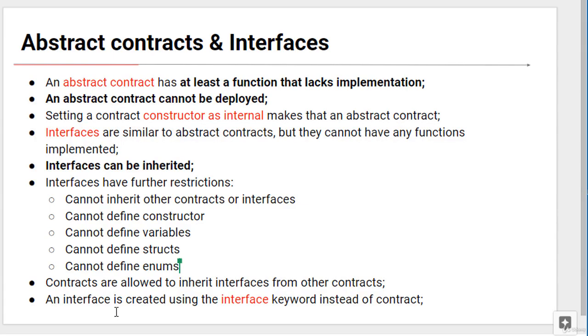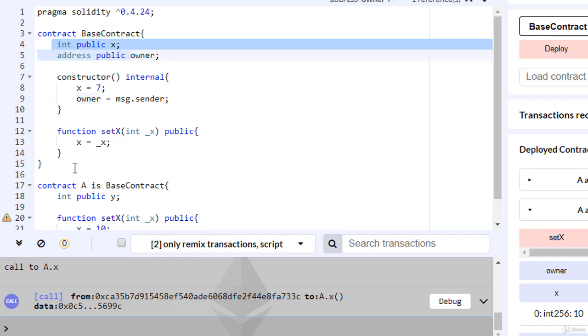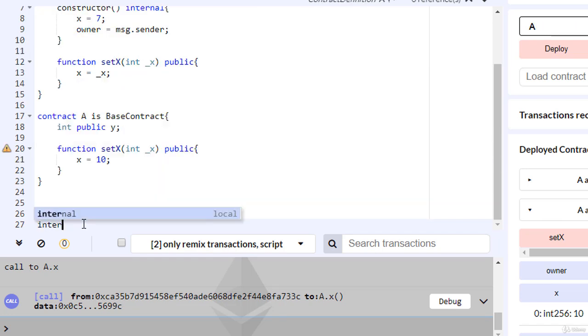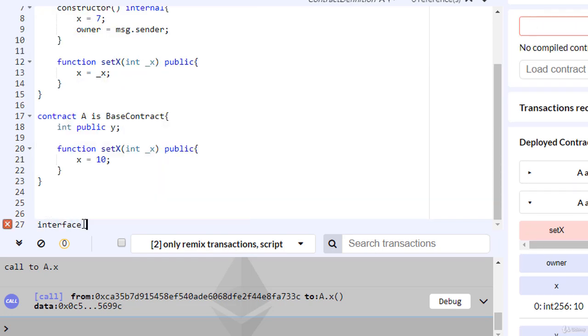An interface is created using the interface keyword instead of contract. Now that we have seen what an interface is, let's create an interface in a real example. Here I'll create an interface using the interface keyword, named TokenInterface.